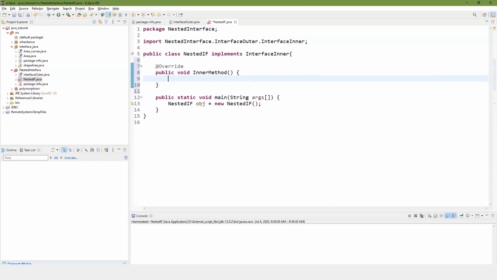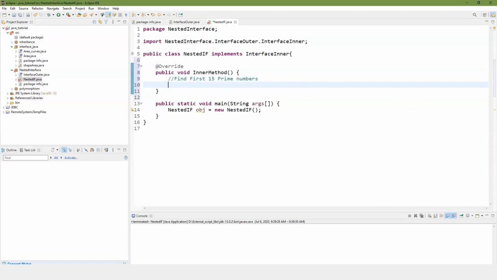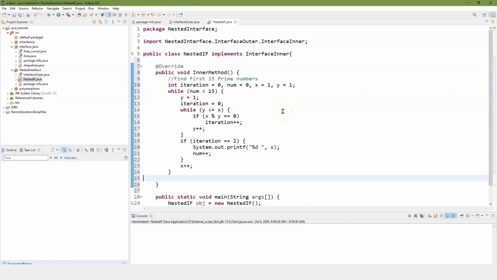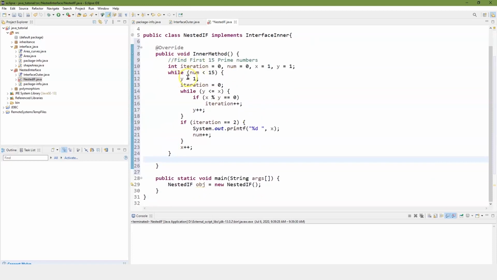Let's say we wanted to go ahead and find the first 15 prime numbers. And our team in the back put together a little piece of code for that. It's always fun to throw something interesting in, so you're not just looking at a print. That can get boring after a while. So we'll go ahead and do integer iterate equals 0, number equals 0, x equals 1, y equals 1. And then while number is less than 15, y equals 1, and iteration equals 0.